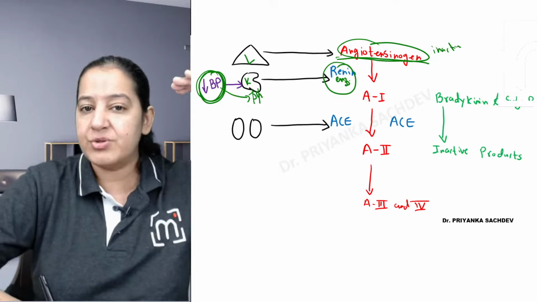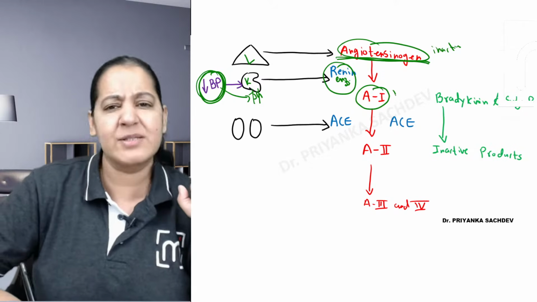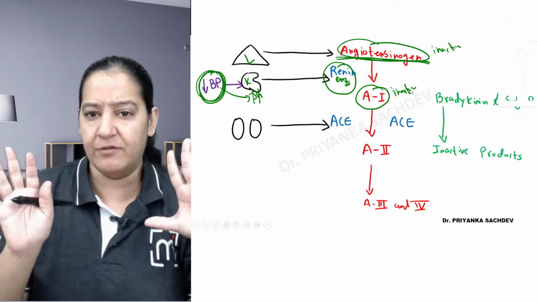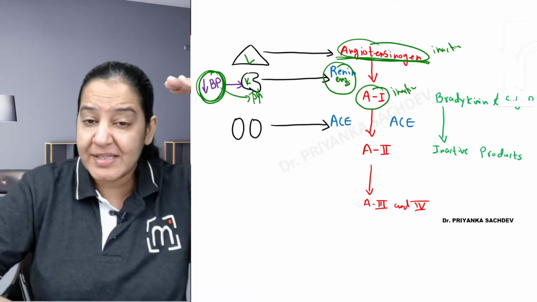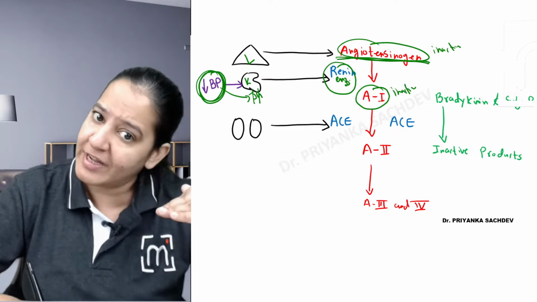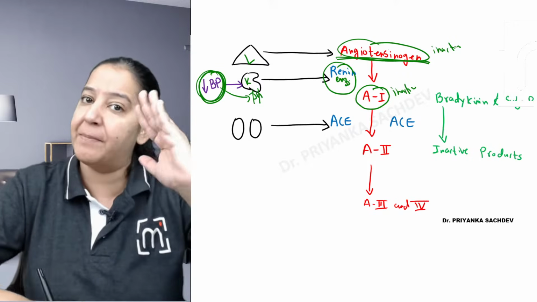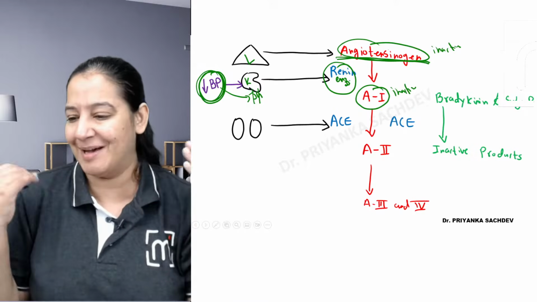Renin converts angiotensinogen to another protein known as angiotensin 1. But again, it is also inactive, or lightly active. You can't say completely inactive. A little bit of activity is there, but not much. So the angiotensinogen protein gets converted to another protein, angiotensin 1. But the conversion requires an enzyme. The enzyme will come in blood only when there is a fall in BP. Otherwise, it will not come in blood. You got my point? Give me a thumbs up on this point.